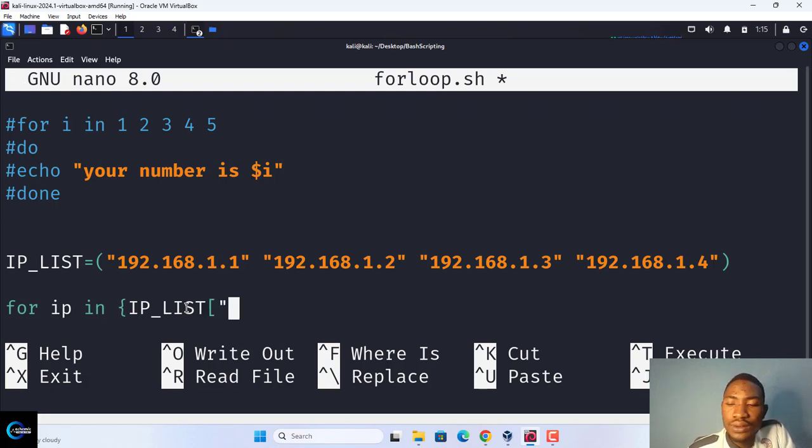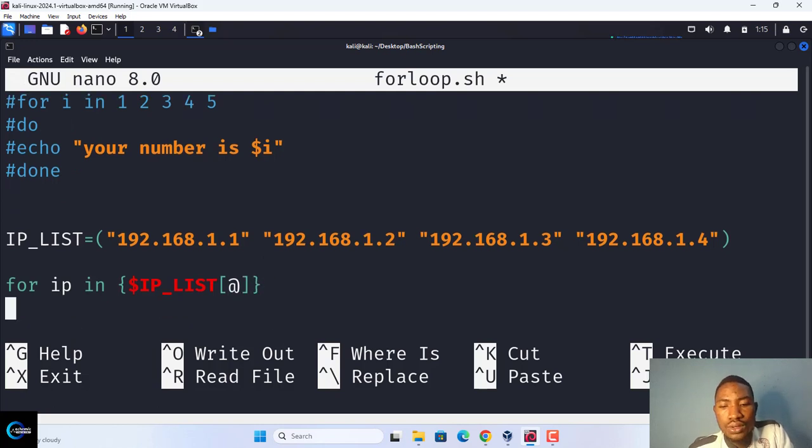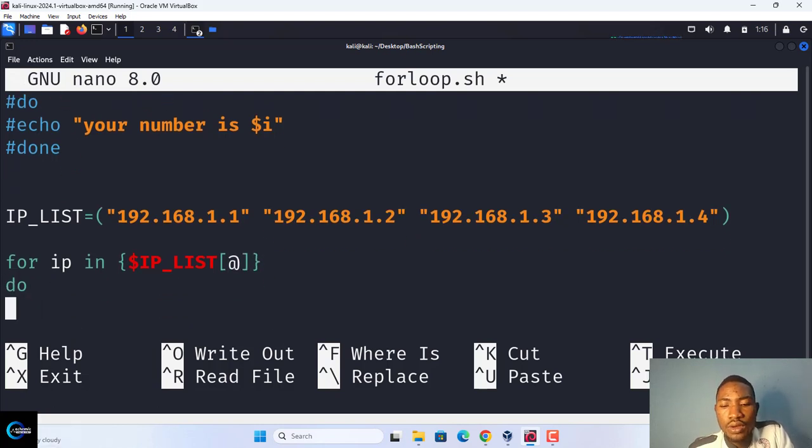To get all the values: for IP in IP list, do ping $IP.